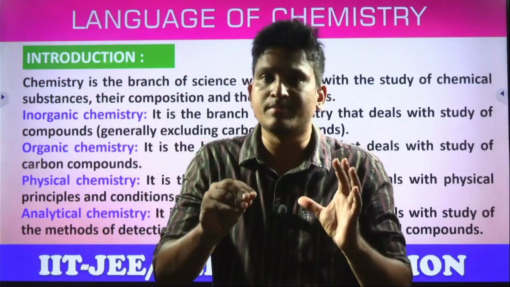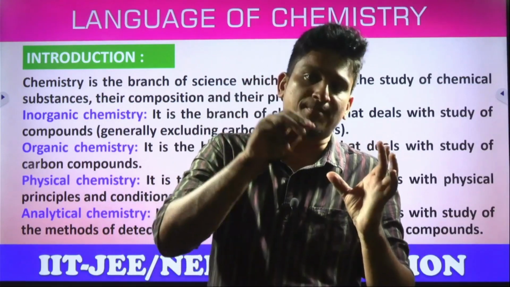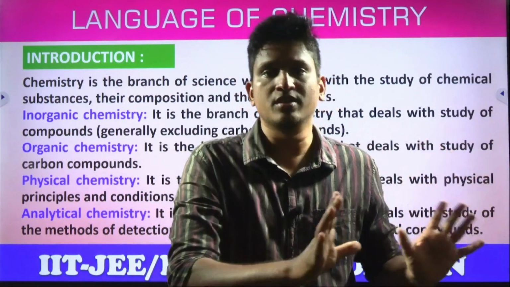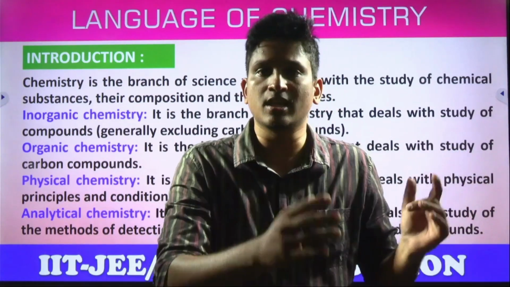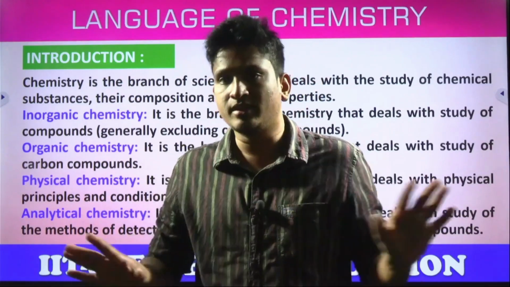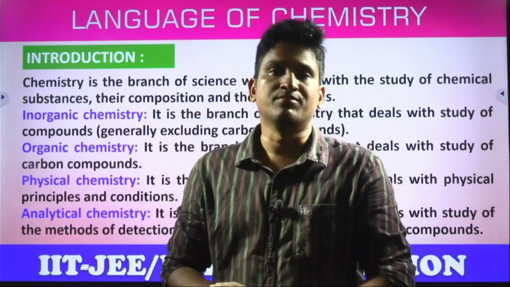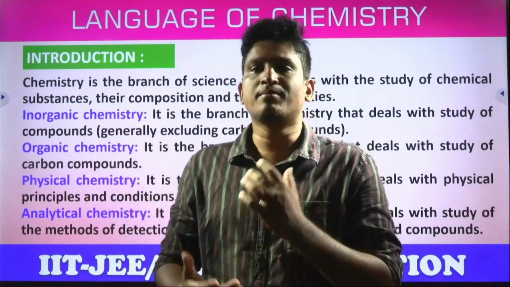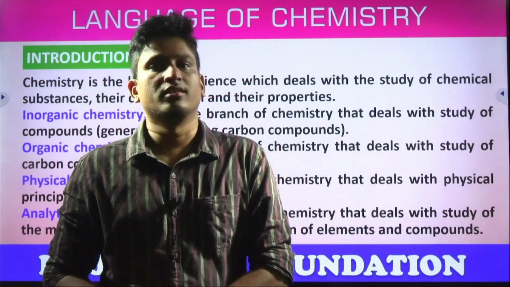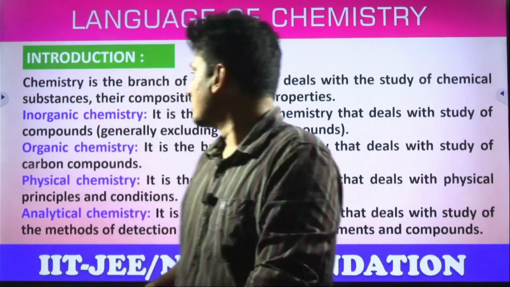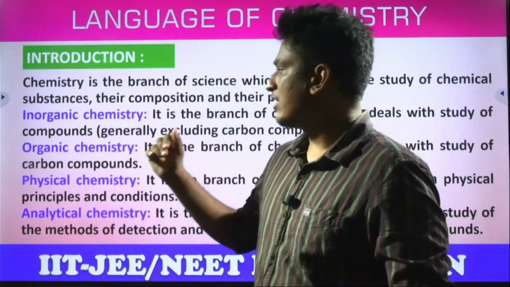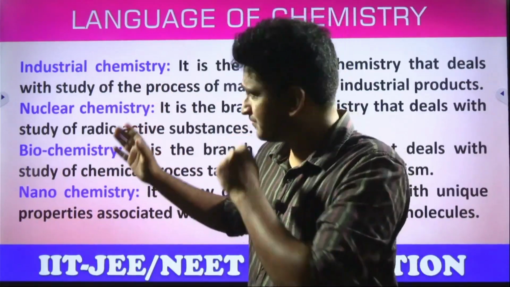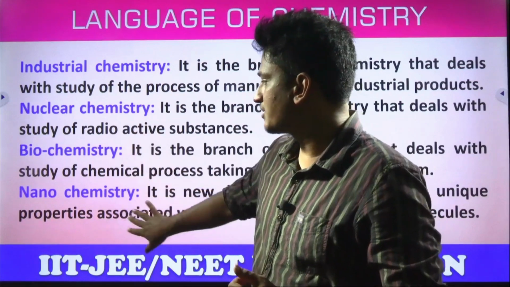What that matter is made up of, what is the formula, how it is combined, what are the elements present in that, what is the chemical composition, how does it behave, what are the physical properties, chemical properties, everything we'll discuss in this subject called chemistry: matter and its composition. So we have different branches of chemistry for ease of understanding the concepts. First of all, inorganic, organic, physical, analytical, as well as industrial, nuclear, biochemistry and nanochemistry.